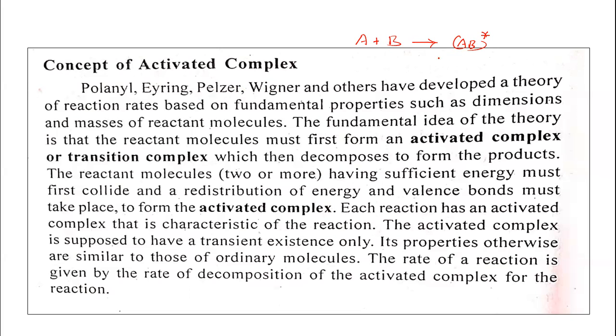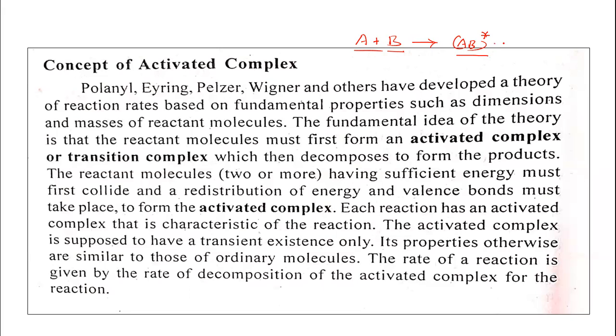It means that each reaction has an activated complex, and that is also a characteristic of the reaction. In every chemical reaction, according to this concept, the reactant molecules must collide. They have sufficient energy and they undergo the collision. Due to the collision between the reactant molecules, they are converted into the activated complex.